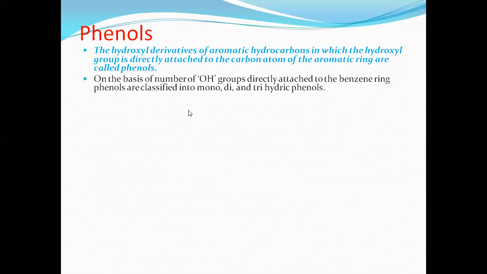On the basis, that means the number of OH groups directly attached to the benzene ring. Remember, here the OH group must be on the benzene ring, but it should not be on the side chain. If the OH group is present on the side chain with the ring, then it belongs to alcohols. If the OH group is directly attached to the aromatic ring, like benzene or some other aromatic ring, then only that is called as what? Phenol.